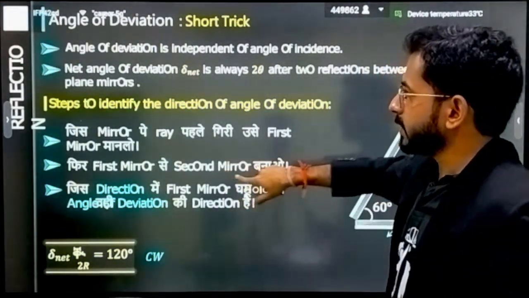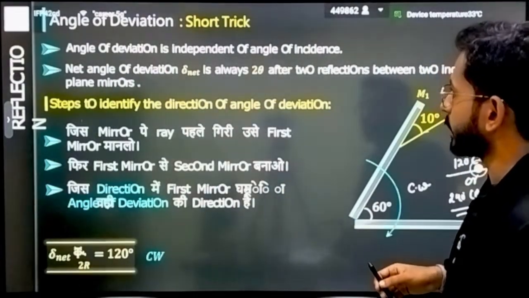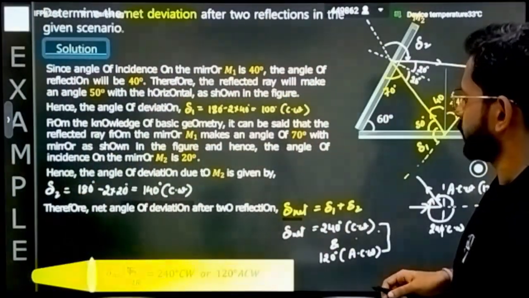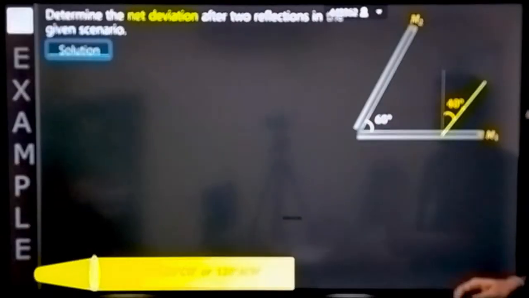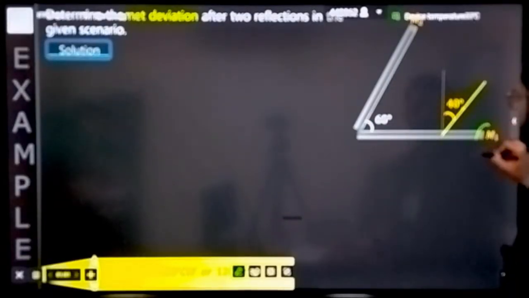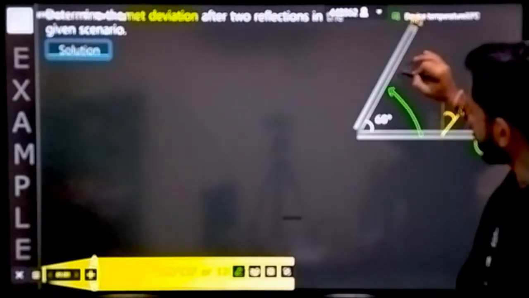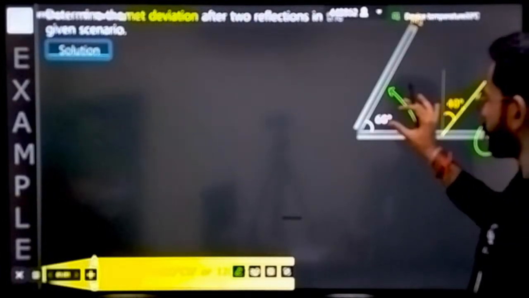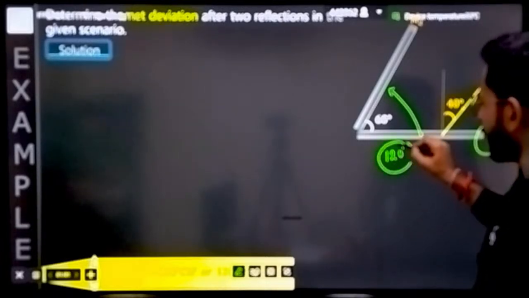Should we cross check it? Let's cross check it on our first question that we have solved. This one. This was your mirror 1. You have to close this. That means you will be taking this as mirror 1 and you will be taking this here. Correct? That means how much will you be taking? You will be taking this as 120 degree angle.